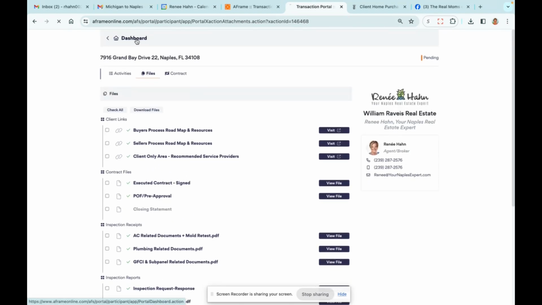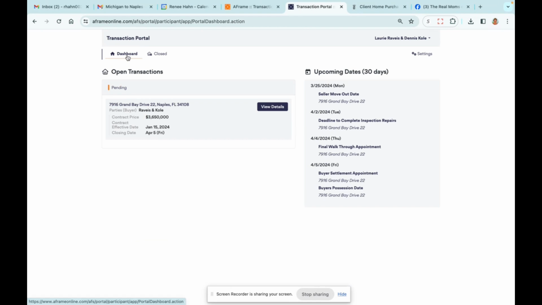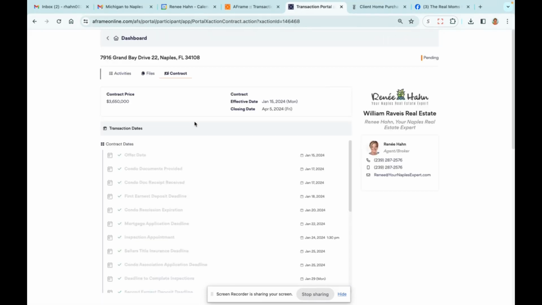If you ever need to get back to your dashboard, you can do that by clicking that, and you can go back in through the view files. Or view details rather. So I hope that you find this helpful. If you have any questions, as always, reach out to me and I'm happy to walk you through this.